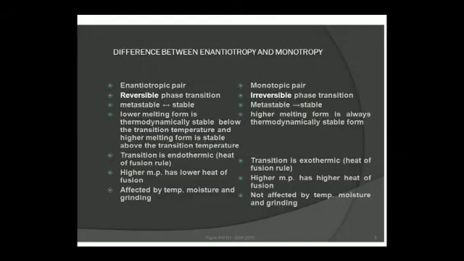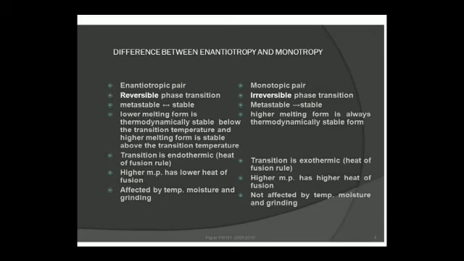Next one, the differentiation between enantiotropy and monotropy. Enantiotropic pair and monotropic pair. Enantiotropes show reversible phase transition: one form of polymorph is converted into another type. Monotropy is an irreversible phase transition, which does not convert back into another type. Metastable to metastable, metastable to only stable.